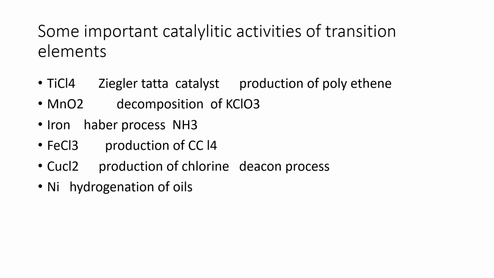Iron is used as a catalyst in the manufacturing of ammonia by the Haber-Bosch process. Ferric chloride, FeCl3, is used as a catalyst in the production of carbon tetrachloride from carbon disulfide and chlorine.